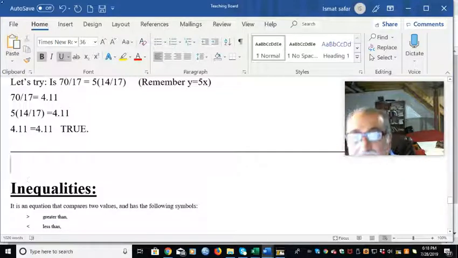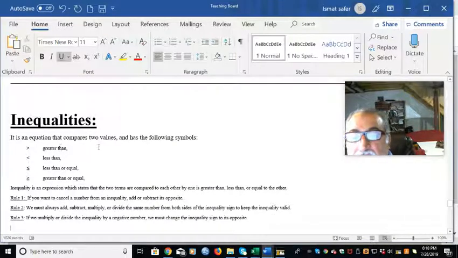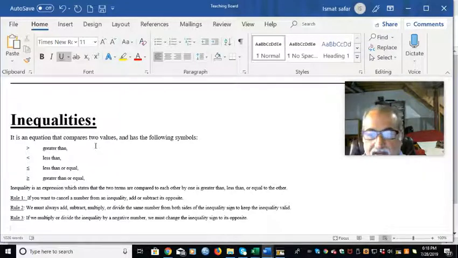Now, let's get back to our lesson. An inequality is an equation that compares two values, like one is bigger than the other or lesser than the other, like you're older or younger than your brother or sister.